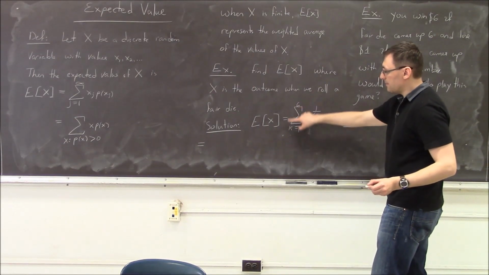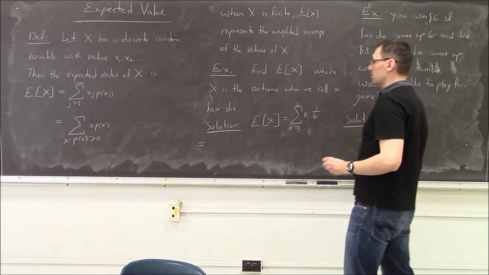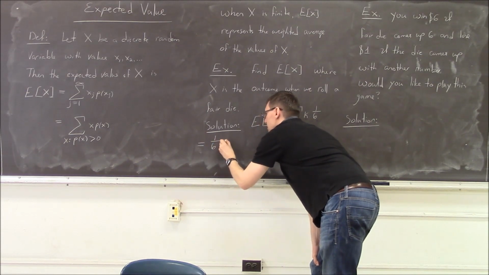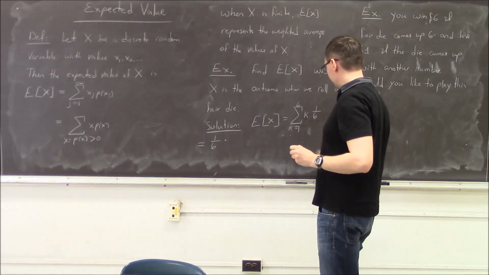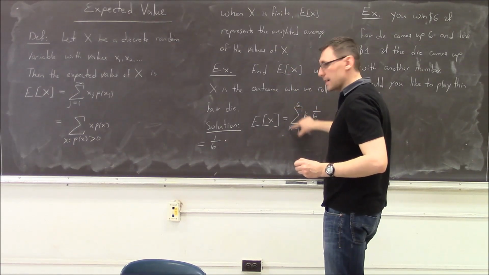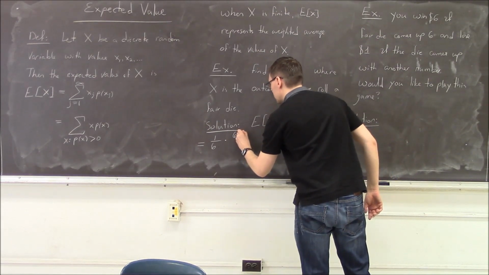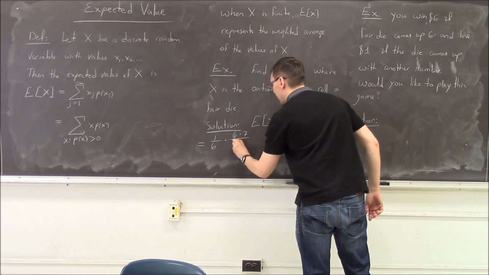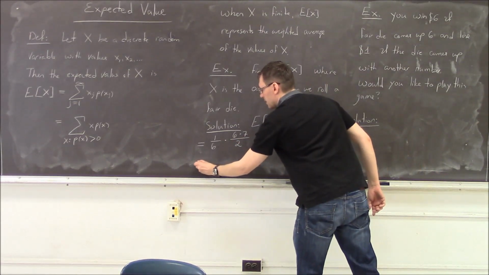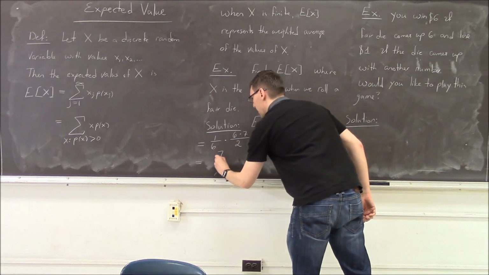You remember that the sum can be written as 6 times 7 divided by 2. So it's 1 over 6 multiplied by 6 times 7 divided by 2, and we can simplify it and simply write 7 divided by 2.